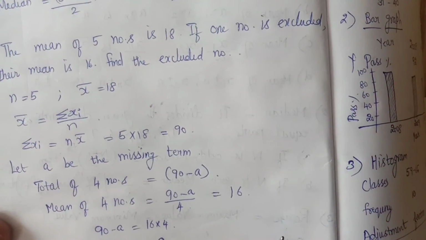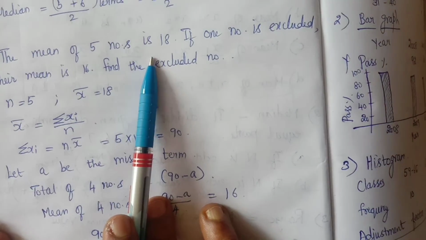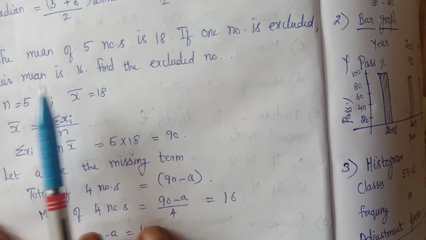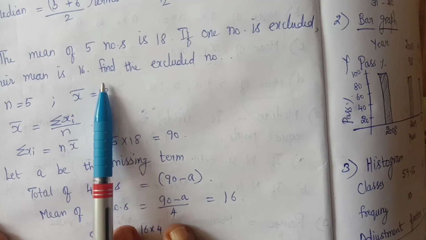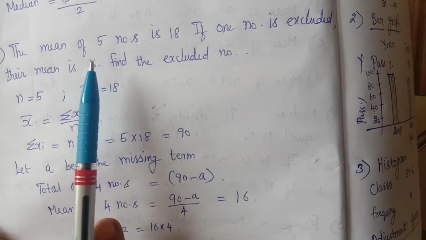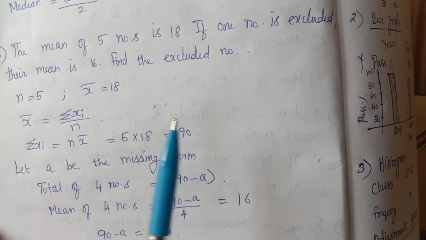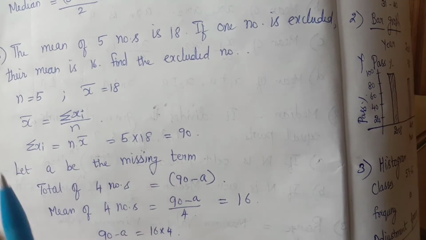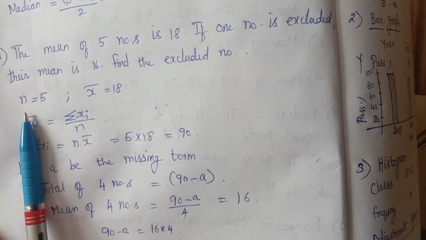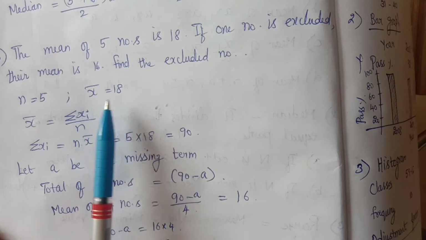The next sum: if they give you the mean of 5 numbers is 18, and if one number is excluded, their mean is 16. Find the excluded number. So you can see that given the mean of a few numbers, and if you exclude a number and the new mean is also given, you can find out which is that excluded or missing number. So now n, the total number of terms, is 5, x bar, that is the mean of 5 numbers, is 18.